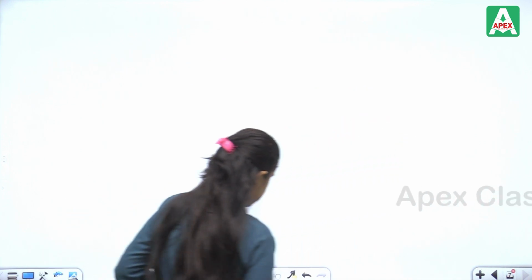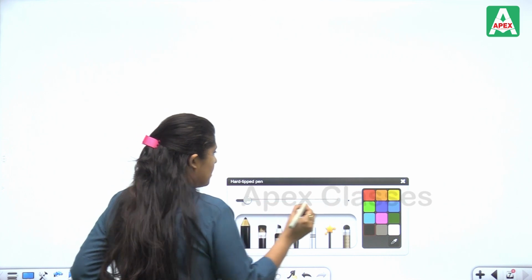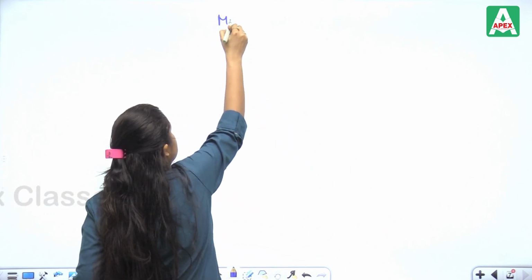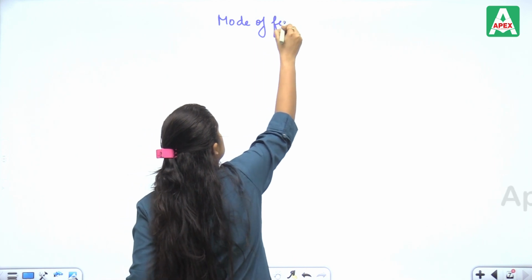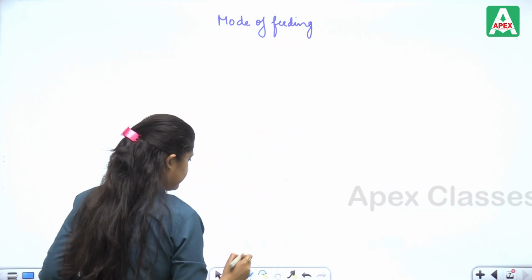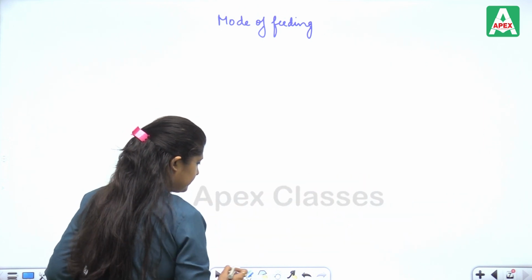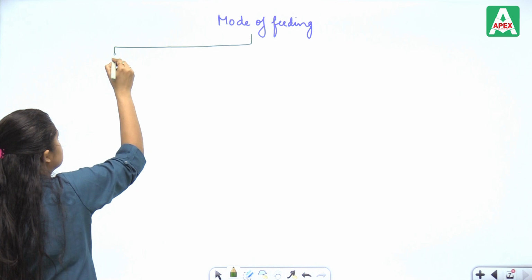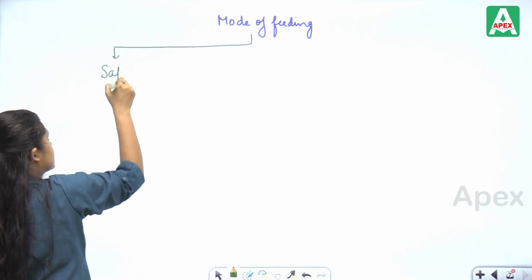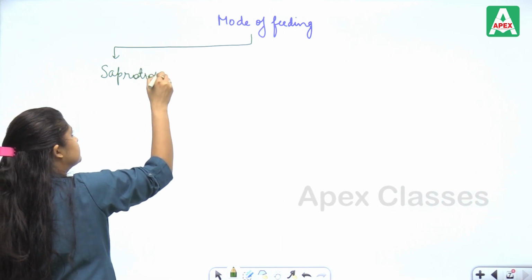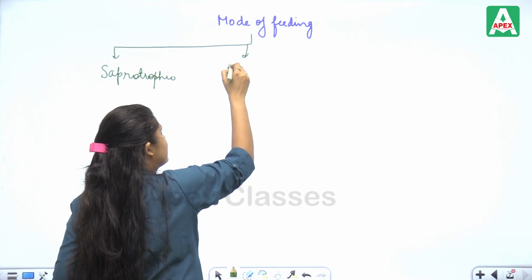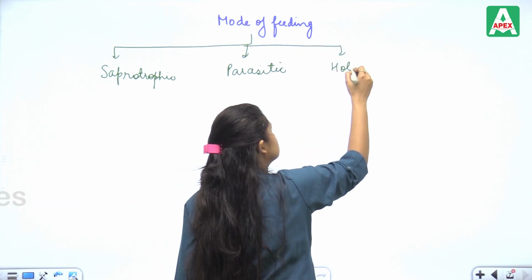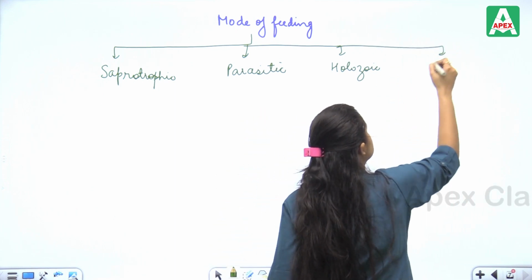Now, when we talk about the mode of feeding, heterotrophic classification on the basis of mode of feeding, we say that it is classified into 4 parts: saprotrophic, parasitic, holozoic, and the last one is symbiosis.